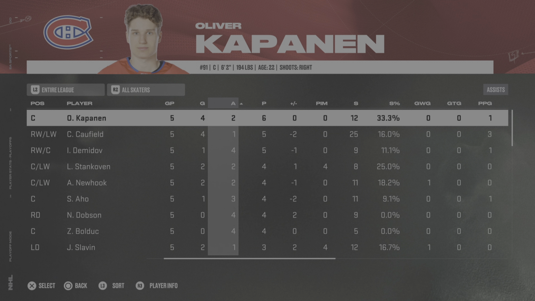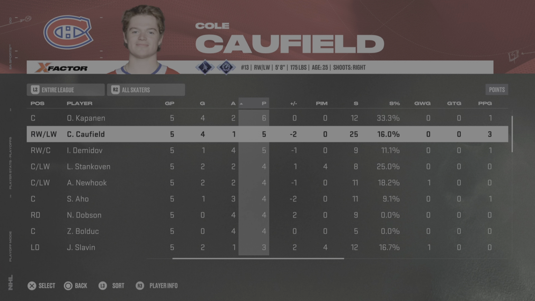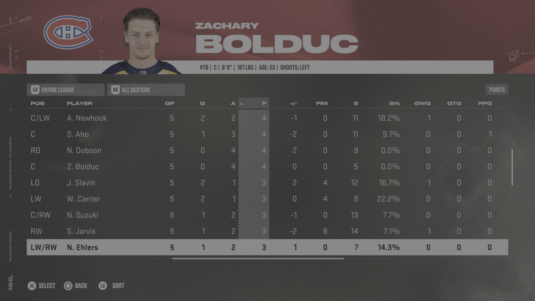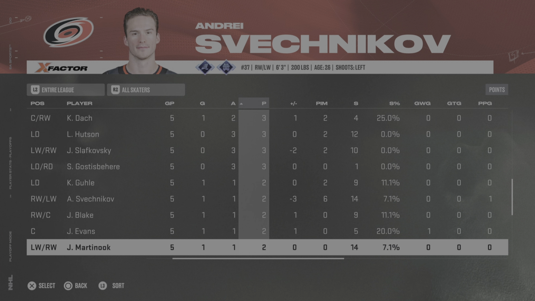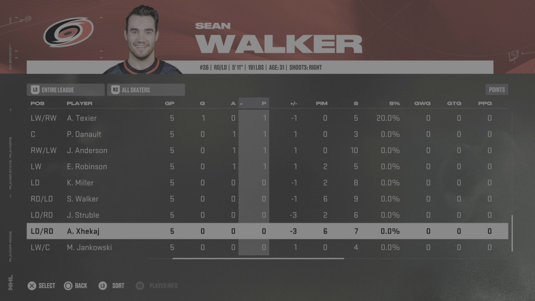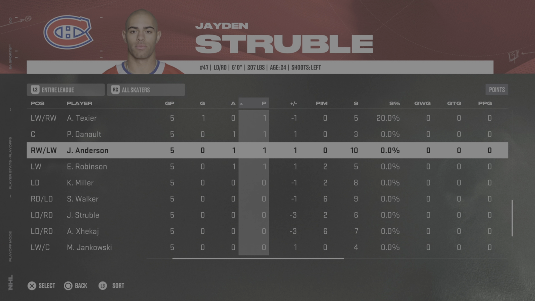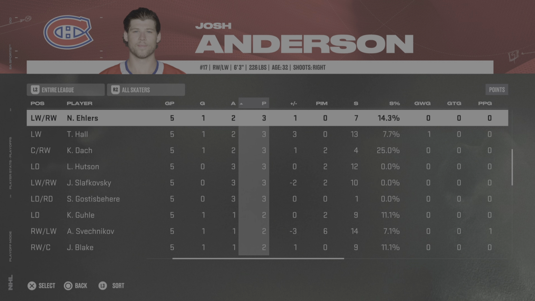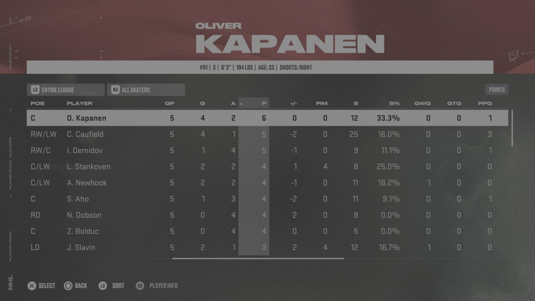Let's check in here and see what the goal leaders are. Kapanen, 4 goals, 2 assists, 6 points. Low scoring series here, other than a couple games, but it's fairly shared around. There's not really anybody who's not doing much. I mean, there's only a couple players that don't have points, and they're mostly defensemen. So a lot of scoring coming from a lot of places.